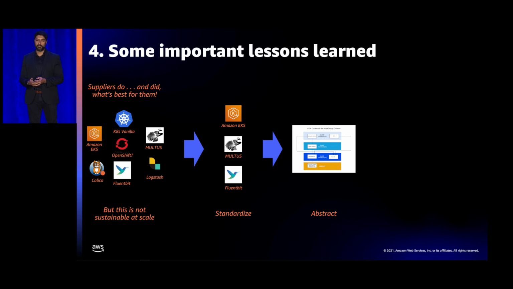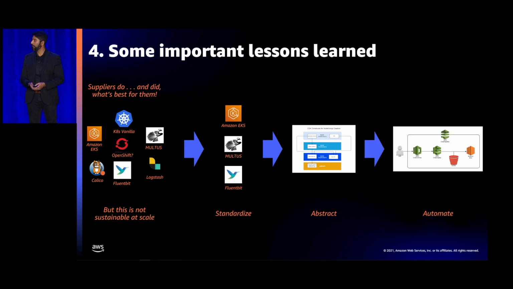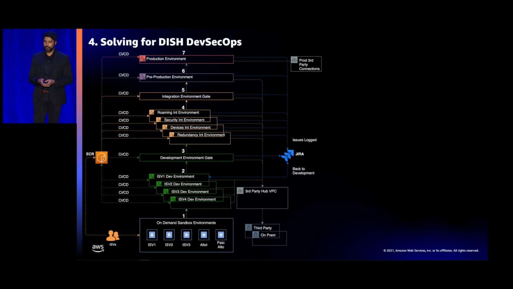You don't have people doing things they are not supposed to be doing, and then we automate it. So that is the construct that's allowing us to continue to move forward with building a telco network in the cloud. So in this context, how do we solve for DevSecOps, using your term, right?